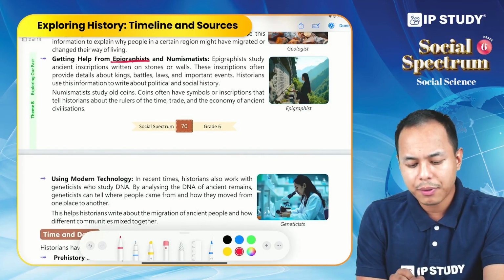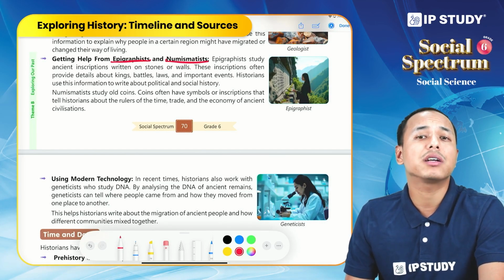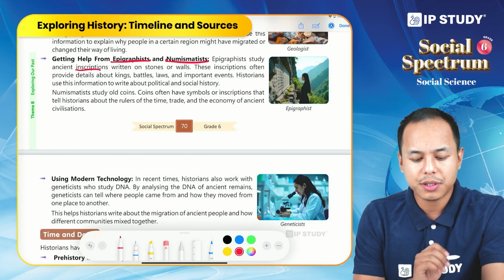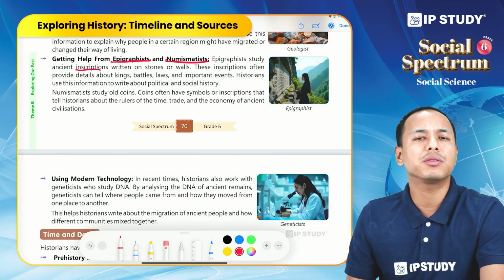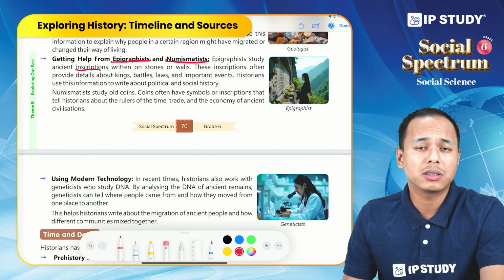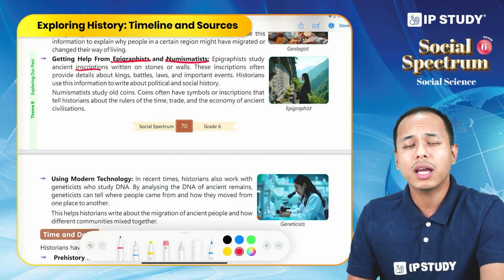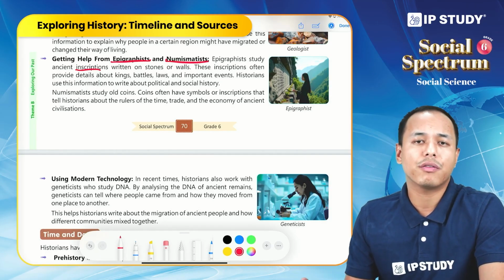Now, epigraphists and numismatists. So who are epigraphists? Epigraphists are the people who study inscriptions. What are inscriptions? Inscriptions are written on hard surfaces like walls, pillars, or even caves. And we know inscriptions give a lot of information.